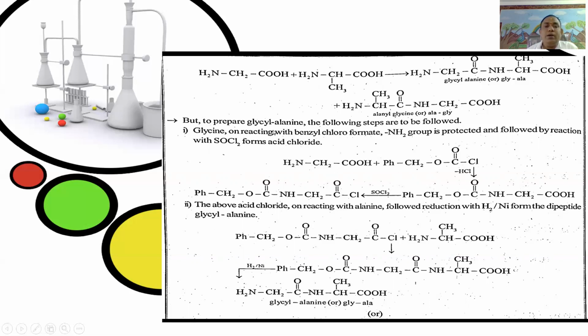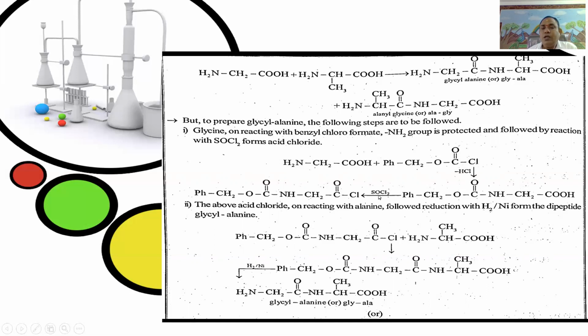But to prepare glycylalanine, the following steps are to be followed. First, glycine is reacted with benzyl chloroformate, which protects the amino group, followed by reaction with thionyl chloride to form the acid chloride. That is, NH2CH2COOH plus benzyl chloroformate, PhCH2OCOCl, gives PhCH2OCO NHCH2COOH.